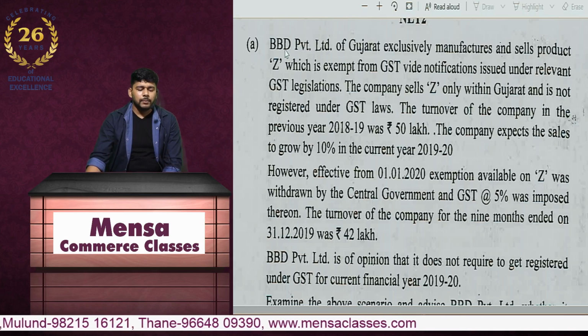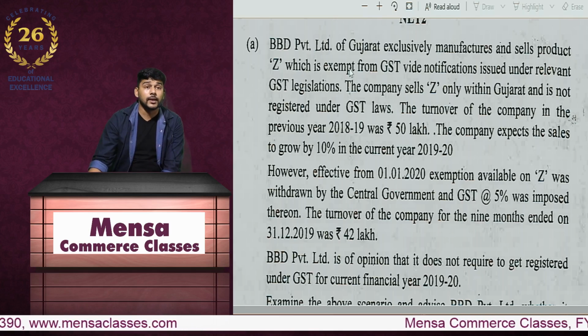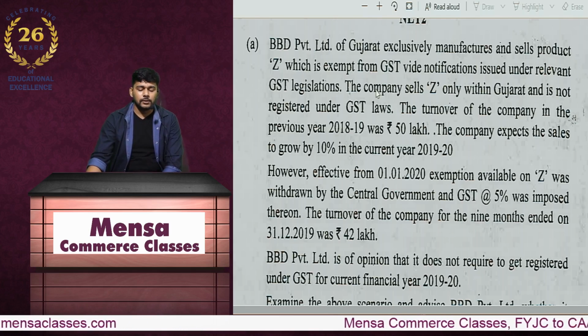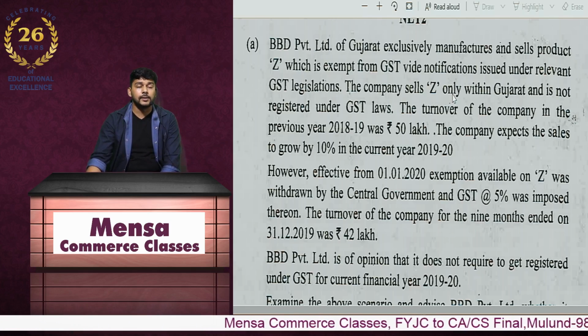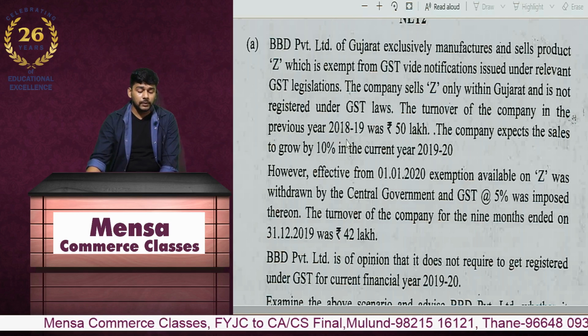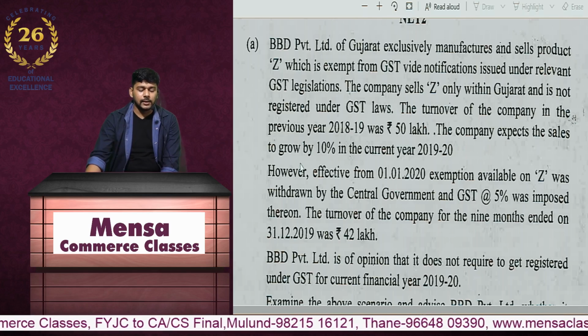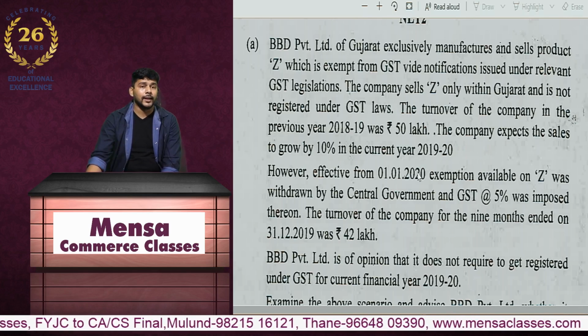Next, BBD Private Limited of Gujarat exclusively manufactures and sells product Z, which is exempt from GST vide notification issued under the relevant GST legislation. The company sells Z only within Gujarat and is not registered under GST law. The turnover of the company in the previous year 2018-19 was rupees 50 lakhs. The company expects the sale to grow by 10% in the year 2019-20.